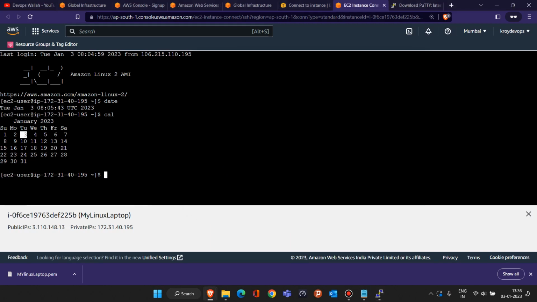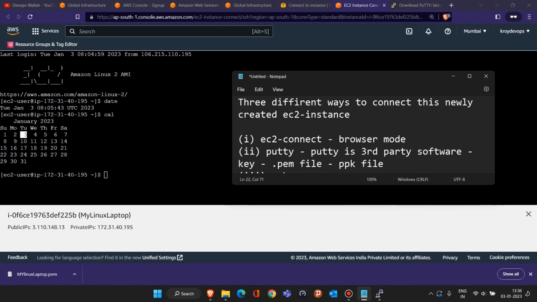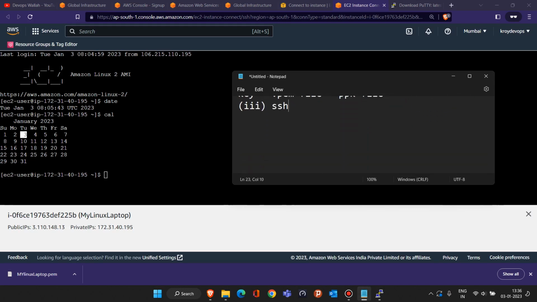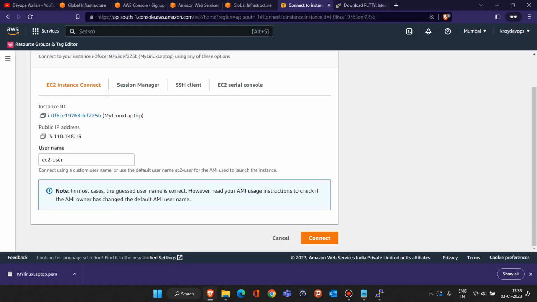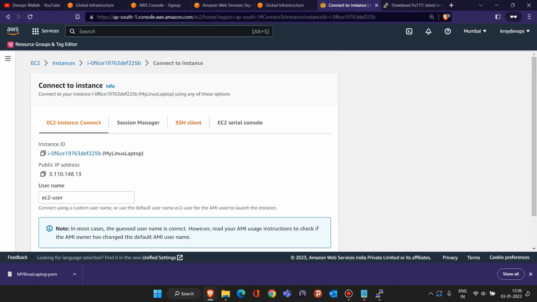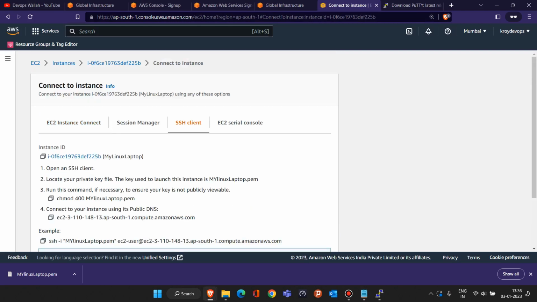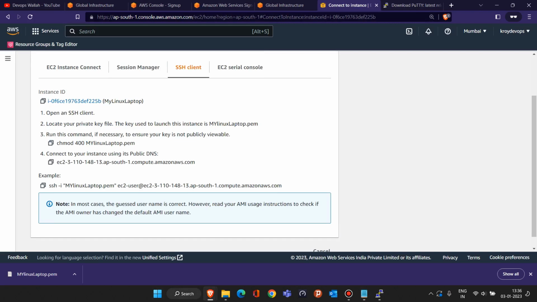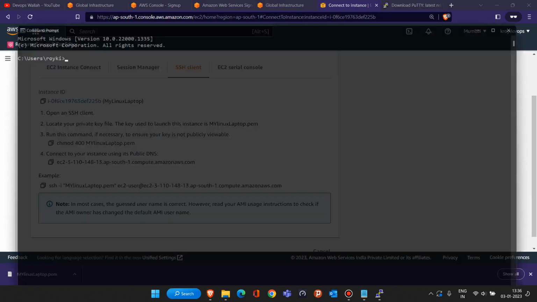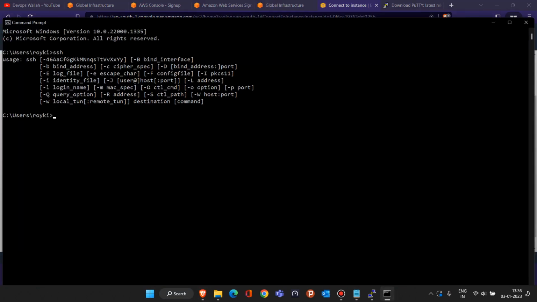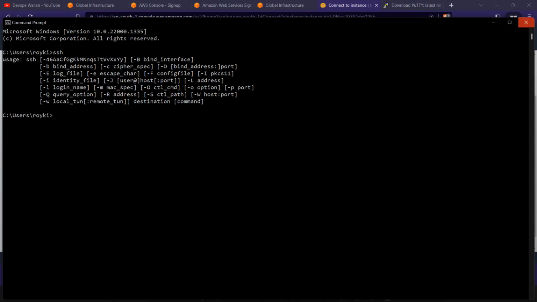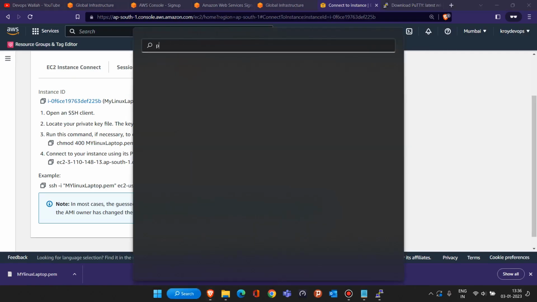Okay, now once Putty is completed, the third way is SSH. How can you do it? To connect to this Linux machine with SSH, you have to come to this SSH client option. Before doing this, let's open CMD and check whether SSH is installed on your machine or not. So see, SSH is installed. Now if SSH is installed, open PowerShell here.